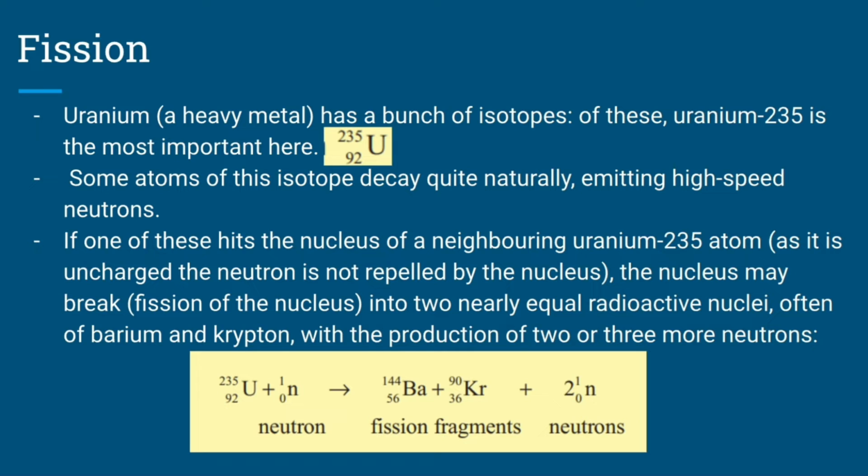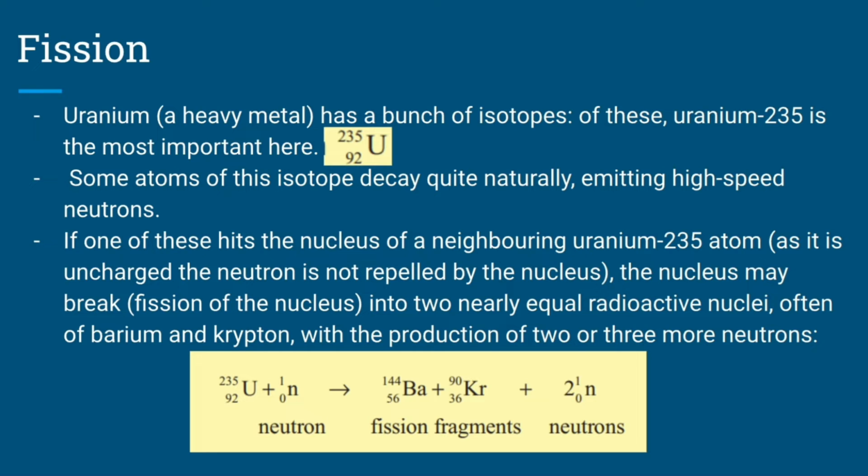But when a neutron collides with a nucleus of uranium, because this uranium nucleus is already quite unstable, it can actually break, and this is called the fission of the nucleus. It breaks into two nearly equal radioactive nuclei, so almost of the same size, and it's often barium and krypton, but obviously different nuclei can also result. And not only are barium and krypton produced, there are also around 2 to 3 more neutrons that get produced when this nucleus breaks down. So as the uranium breaks, because it got hit by a neutron, it emits even more neutrons.